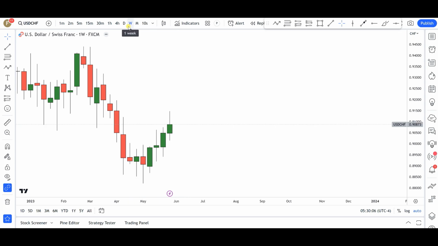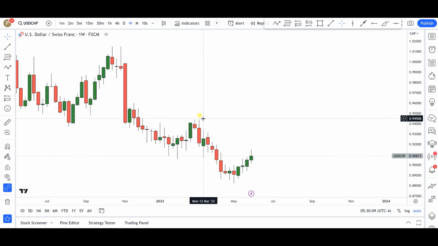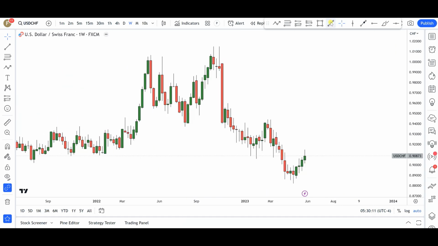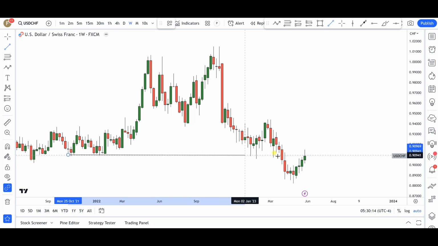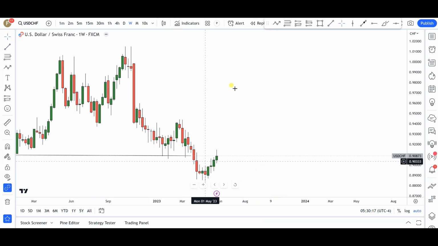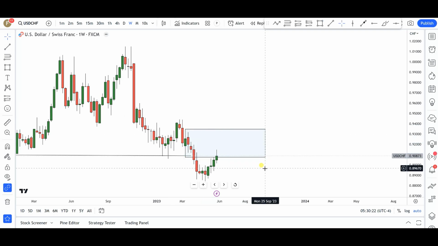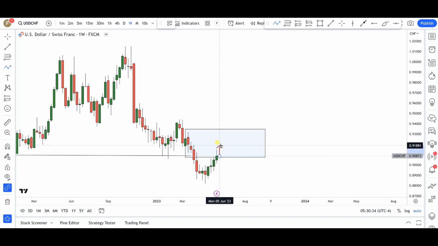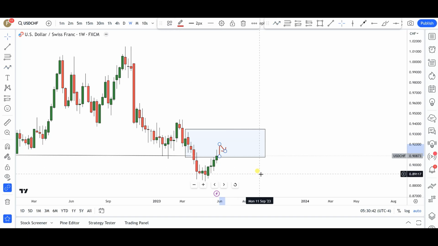All right, so the bears did come in from that area, and again, it's not surprising because you notice that we do have this significant level of structure right here, and it was broken to the downside with this particular supply zone. This is a supply zone, a very large one indeed, but you notice that there are sellers in here, so don't be surprised if you're getting these huge reactions from the bears. But again, like I said, dollar is strengthening across the board, so chances are we're still going to probably push to the upside, maybe towards 0.9200 before I would expect any significant retracements from the bears. Okay, so let's see how that goes.